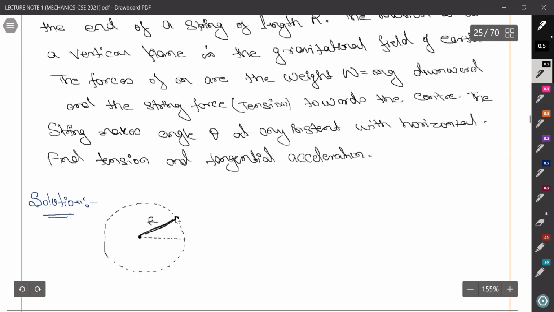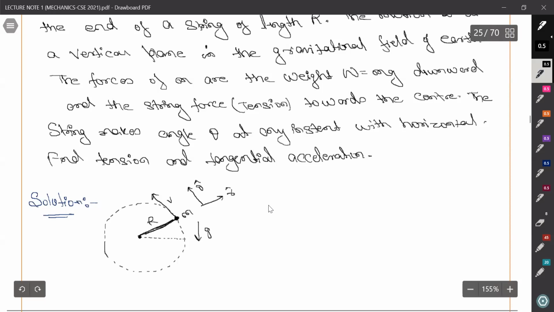Its velocity is tangential, and this is v, given, and mass is m. Consider this as the r cap direction and this as the theta cap direction. Here is g, so this is mg downward.